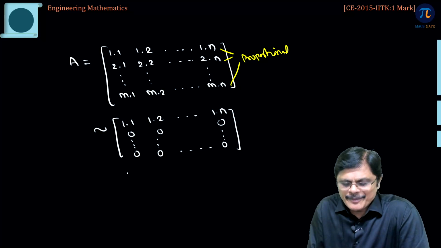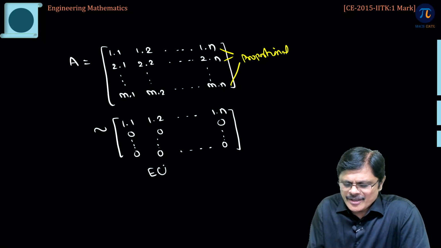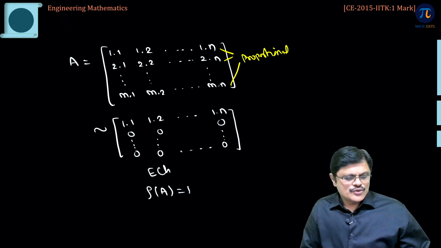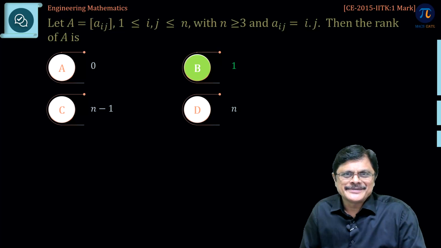So, what is the rank of the matrix? You already got echelon form. The number of non-zero rows is 1. So, the rank of this matrix is equal to 1. So, the correct answer is option B.